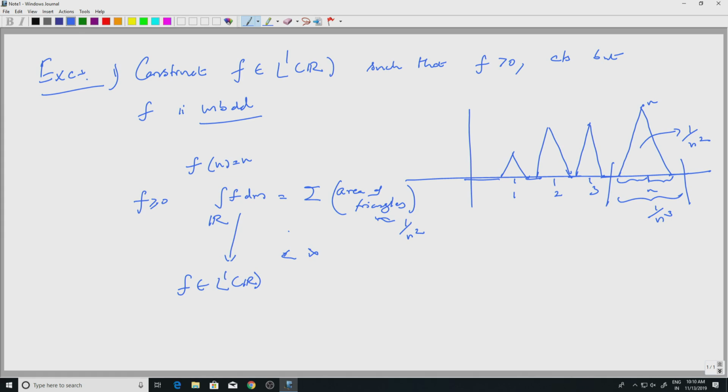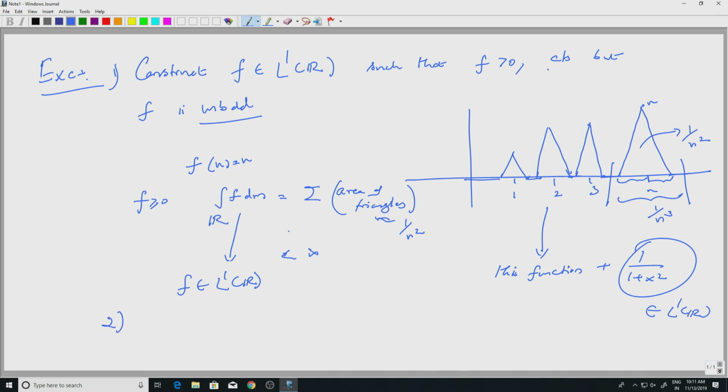So, what you can do is add something which is strictly positive. Look at this function plus something like 1 by 1 plus x square. This function is also in L1, but it goes to 0 at infinity. So, this function plus 1 by 1 plus x square will be an unbounded continuous function, strictly positive, with finite integral.